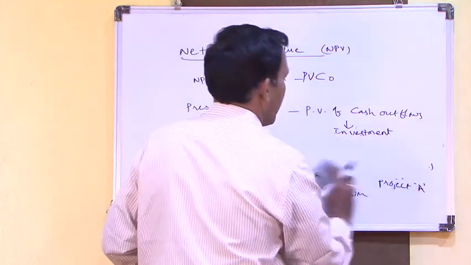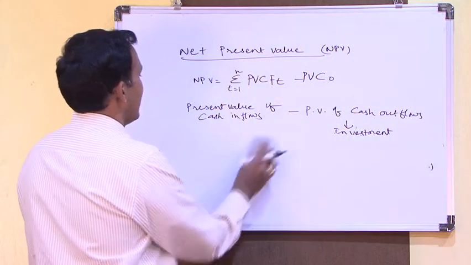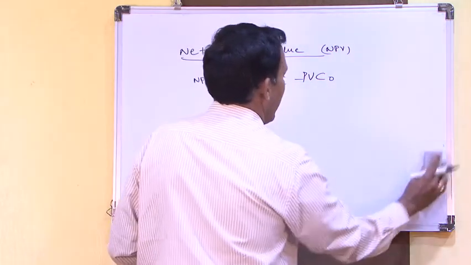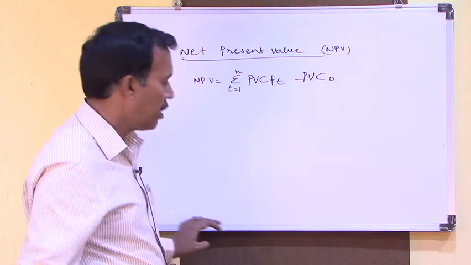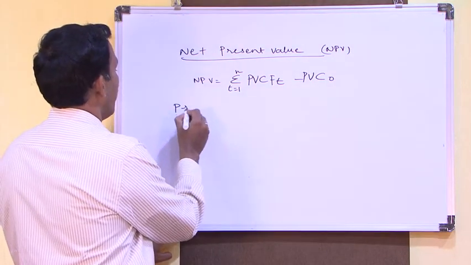The present value of cash flow is considering the value of rupee, that is also called present value of rupee.